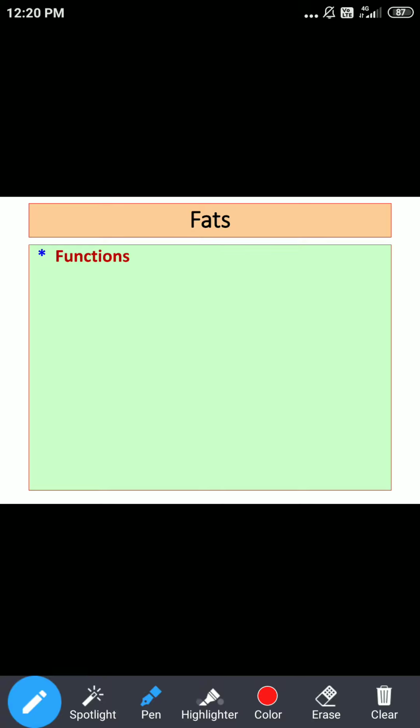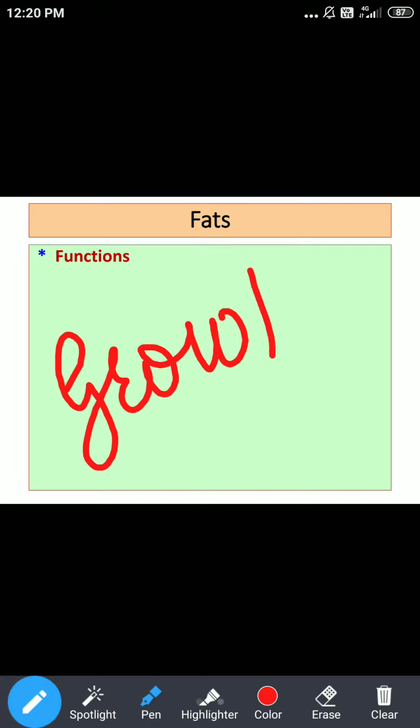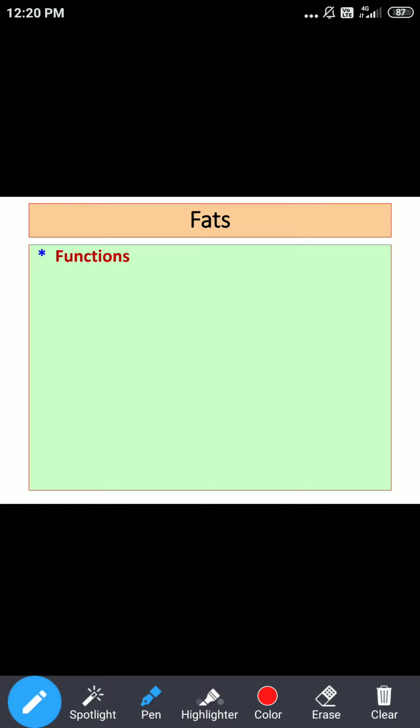Another important function is related to the essential fatty acids. Different essential fatty acids are required for growth. We'll see a few functions related to specific essential fatty acids.